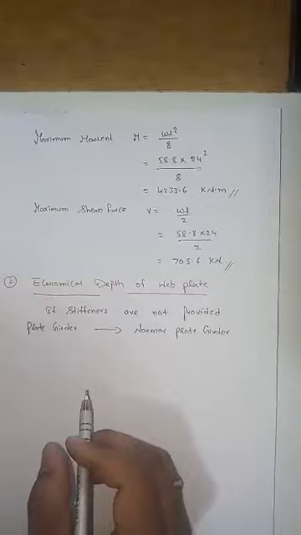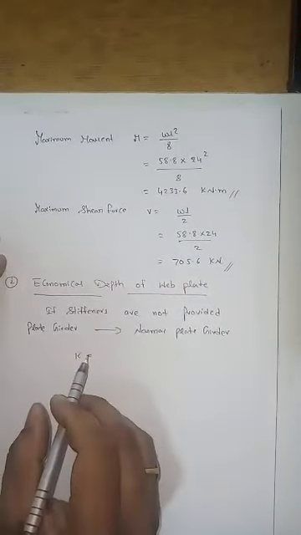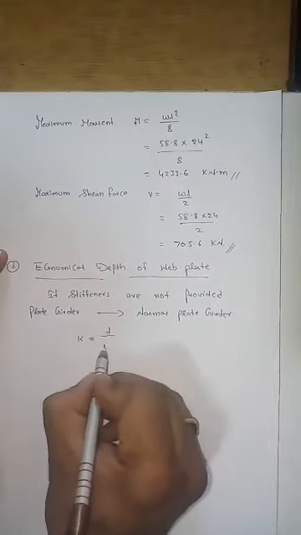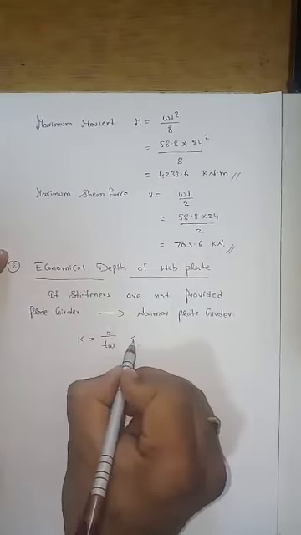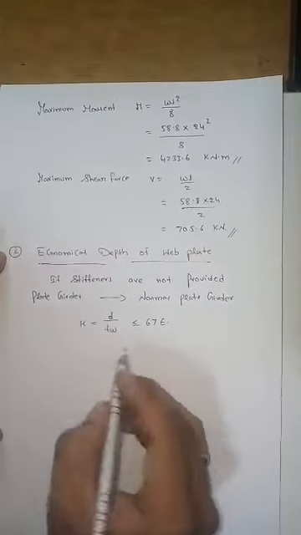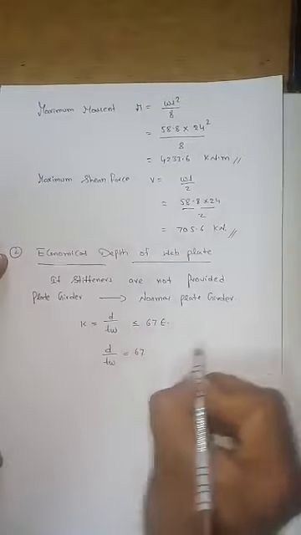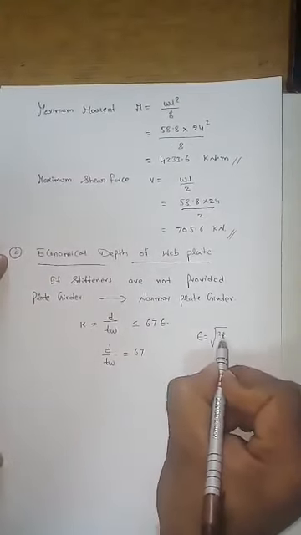So what is the condition? K is equal to, because we know K is nothing but d by tw, which is less than or equal to 67 epsilon. So I can write d by tw is equal to 67. Why? Because epsilon is nothing but square root of 250 by fy, which is 1.